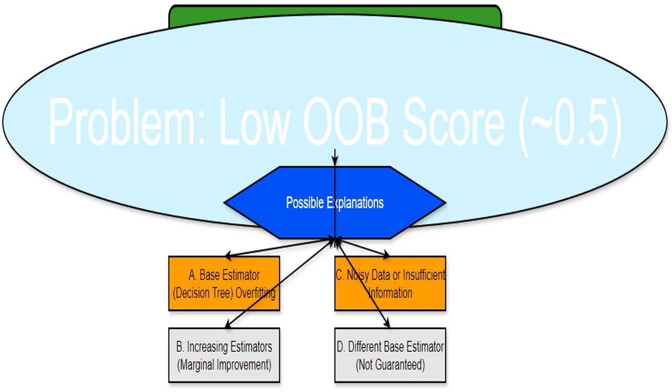We see a consistently low out-of-bag, OOB, score, around 0.5. This is a big red flag. For a binary classification problem, 0.5 means the model performs no better than random guessing. This tells us something is wrong with our model or data. The OOB score is a measure of how well the bagging classifier generalizes.